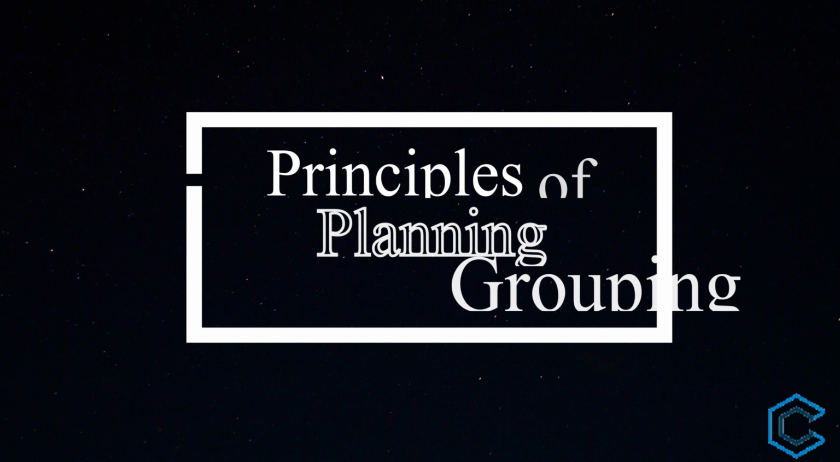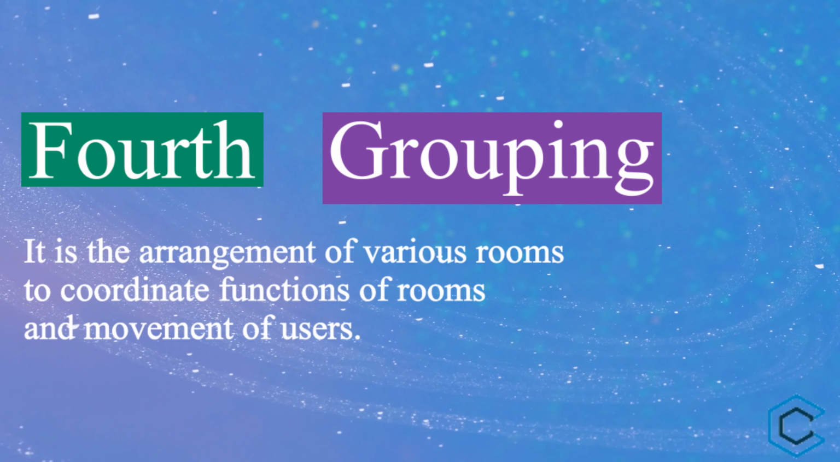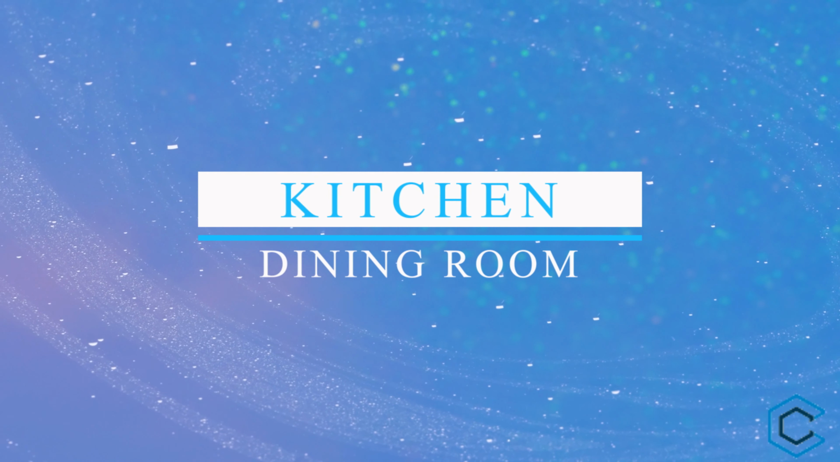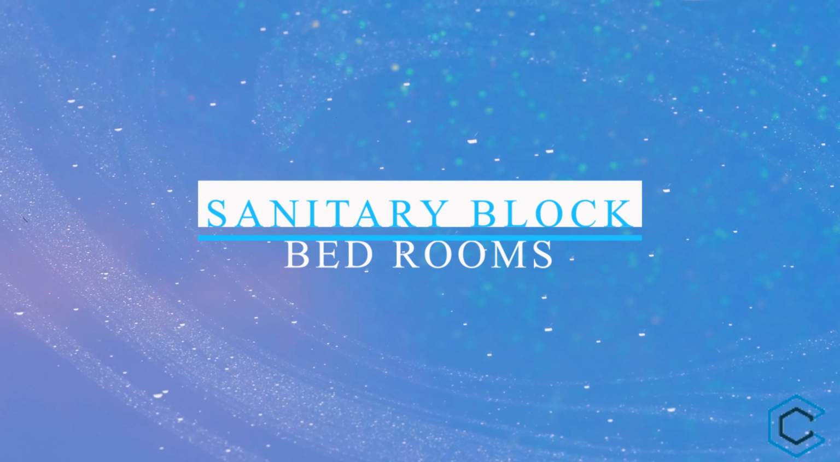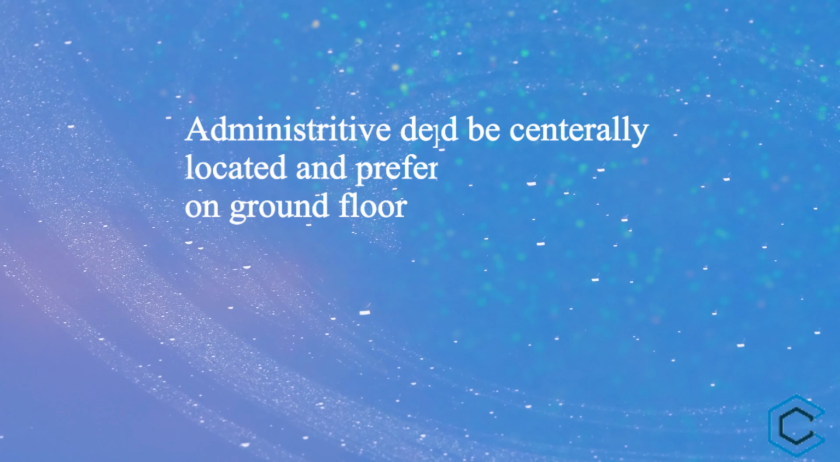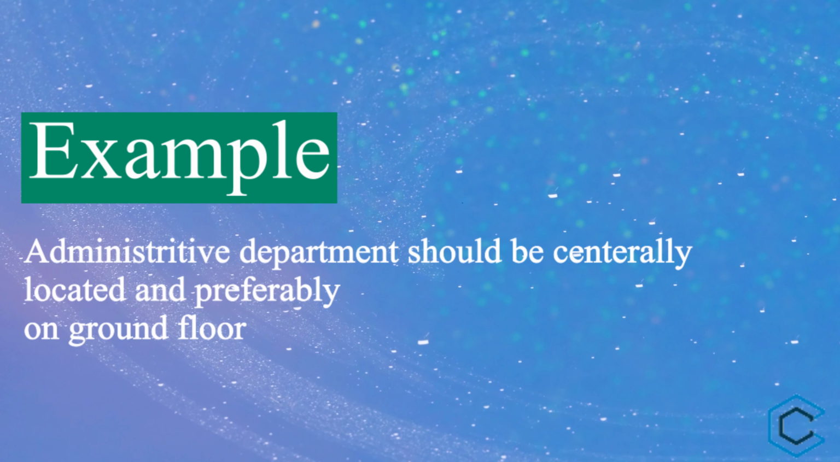Fourth, grouping. It can be defined as the arrangement of various rooms to coordinate functions of rooms and movements of users. For example, kitchen and dining room should be adjacent. The sanitary block should be near to bedroom. The stair should have approach from maximum rooms. In case of industries, hospitals, schools, the rooms are to be arranged according to sequence of operations. For example, administrative department should be centrally located and preferably on ground floor.